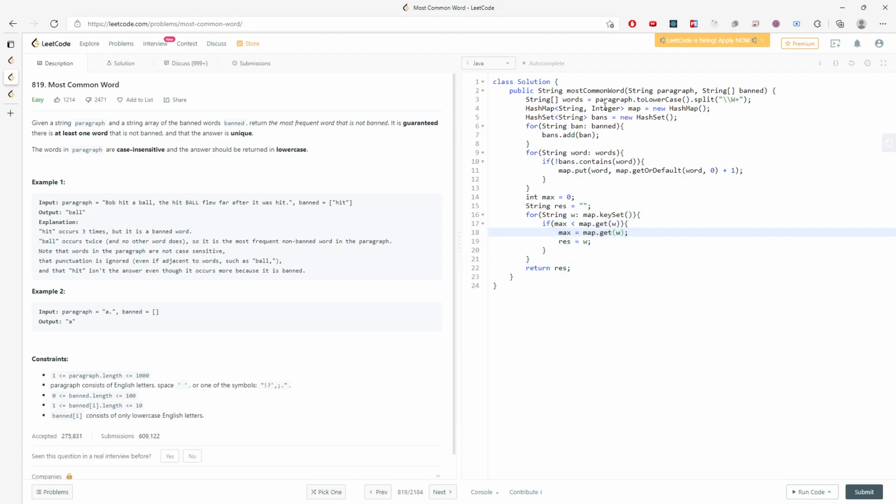And the worst case is going to be O of W comma B. And the space is going to be the same, right? You store every character for the banned inside the banned, and you store the word inside the map, so it's still going to be the same. Determine which one is greater. And this is the solution, and I will see you next time. Bye.